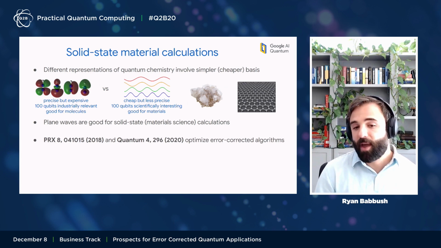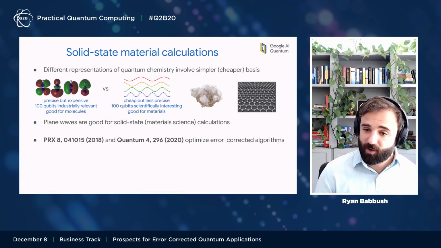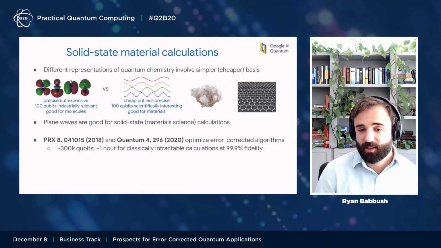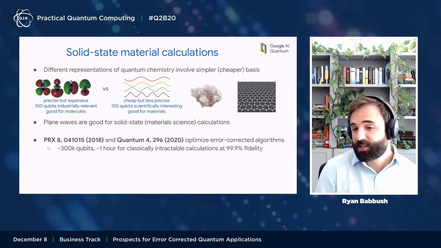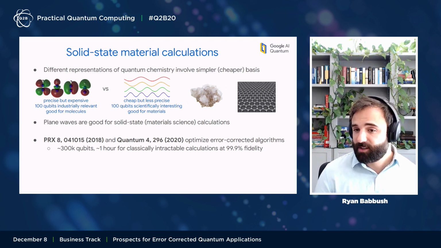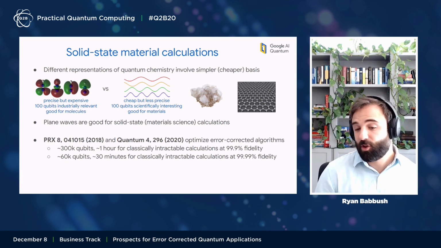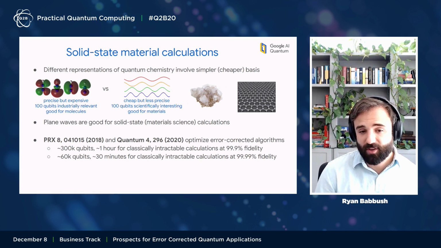And we've had a couple papers over the last couple of years that have optimized error-corrected quantum algorithms for simulating chemistry in this representation. And the costs here are much cheaper. So you need only about 300,000 physical qubits and about an hour of runtime to solve classically intractable instances at 99.9% fidelity. And if you lowered the error rate by a factor of 10, you'd be able to get away with just 60,000 physical qubits and about 30 minutes of runtime.